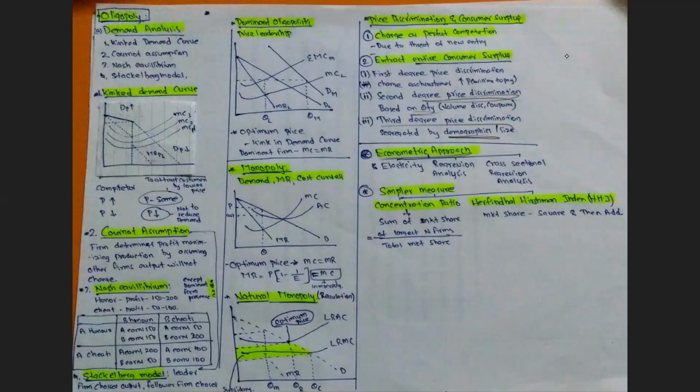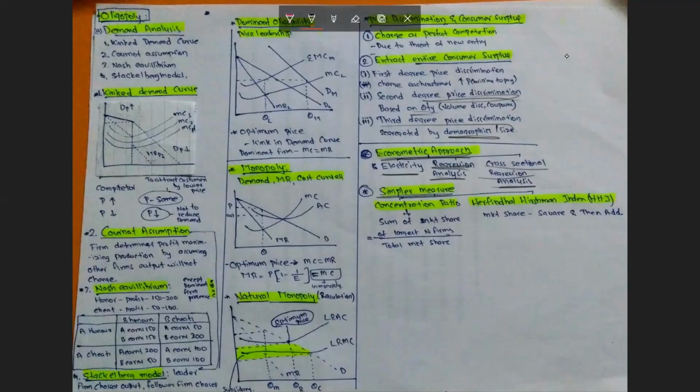The econometric approach looks at the market power of the firm, whether it is a monopoly, oligopoly, or monopolistic competition. Market power can be determined by elasticity. When elasticity is high, the market power is low, and when elasticity is low, the market power is high. We can also use the econometric approach with regression analysis, where we compare the data of the current period with previous periods, and with cross-sectional analysis we compare our data with that of competitors.